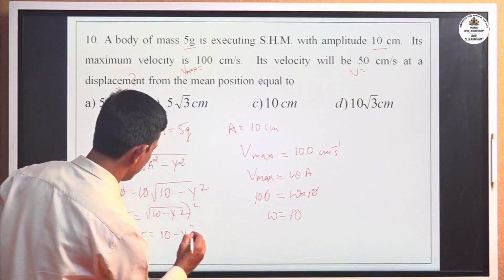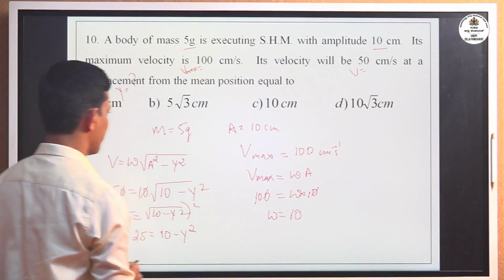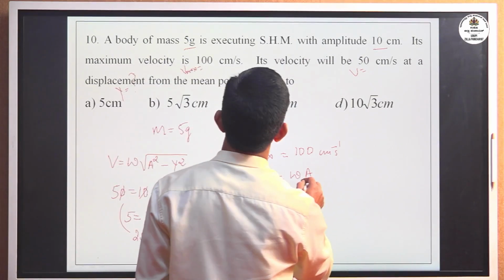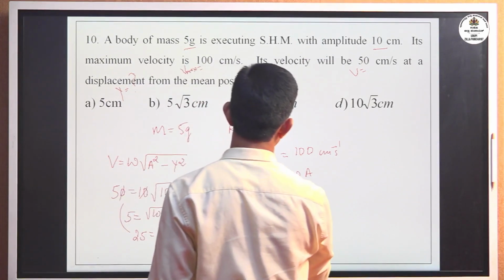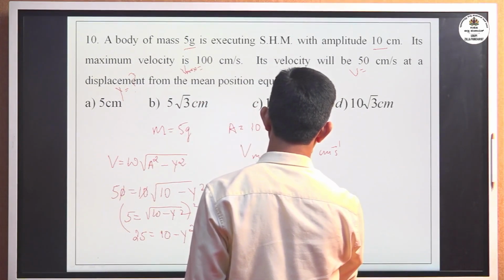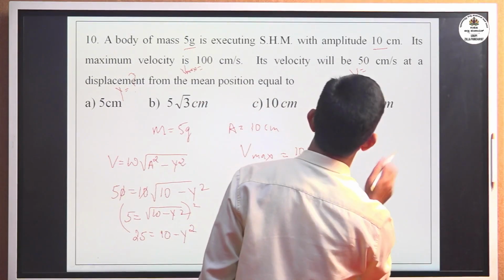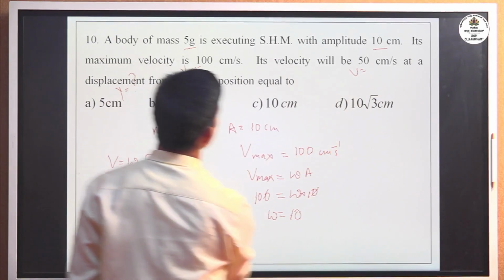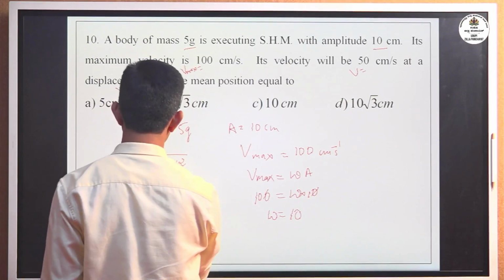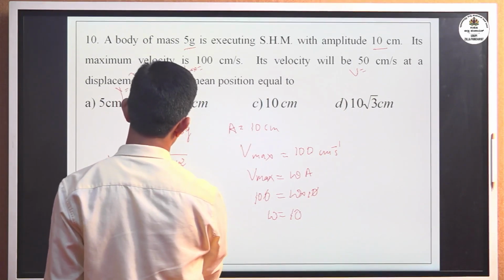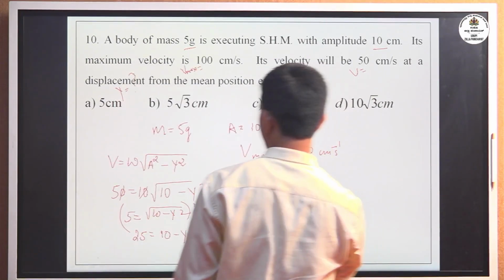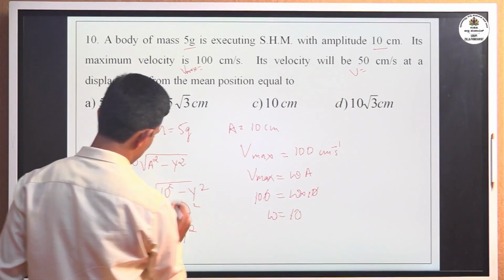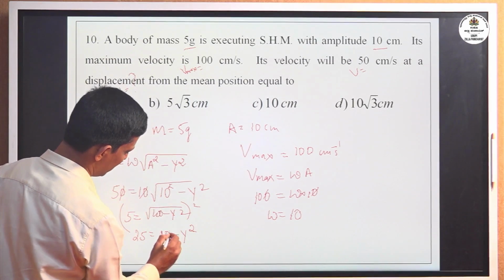Minus y square. Okay, once again check it here. V maximum is given. Maximum is 100, omega a, or omega is 10, you can get, a is 10, no? Omega is 10. Okay, you have to find out velocity is given 50. There is amplitude is given 10. Your square is there, 10 square is 100.